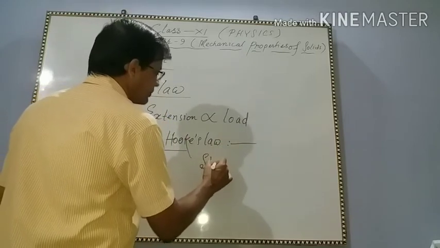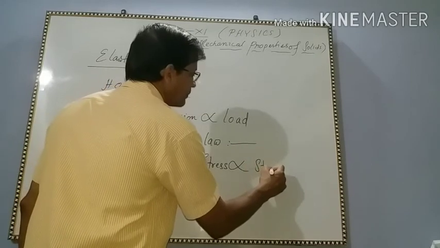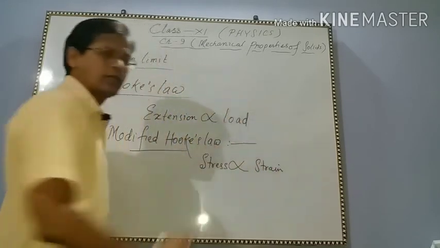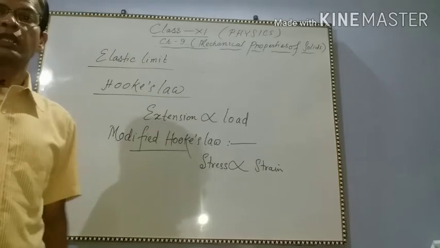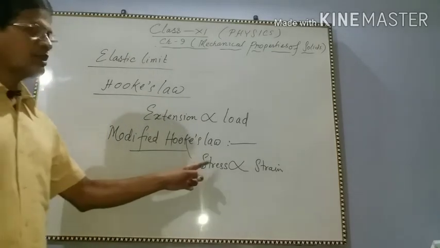Stress is directly proportional to strain. This is the modified Hooke's law. Stress is directly proportional to strain. That means stress by strain equals a constant.